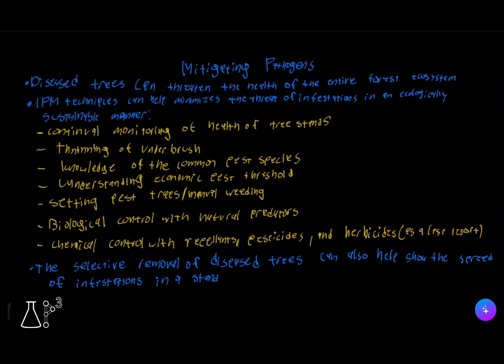The selective removal of diseased trees can also help slow the spread of infestations in a stand. So again, these are a few ways that IPM techniques can help minimize the threat of infestations in an ecologically sustainable manner, for example, setting pest traps and manual weeding.